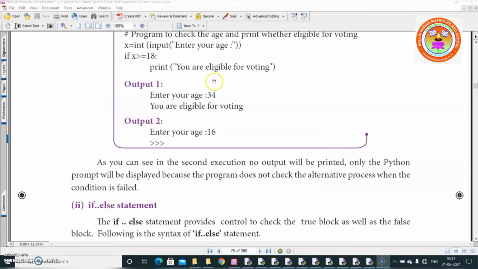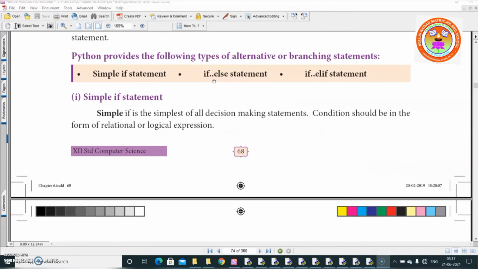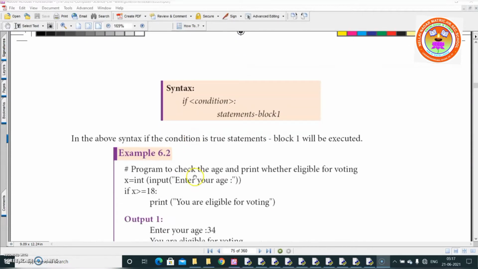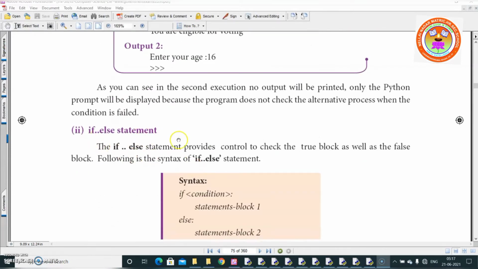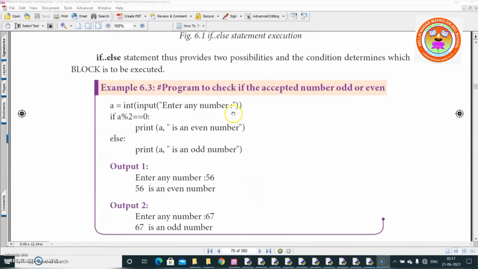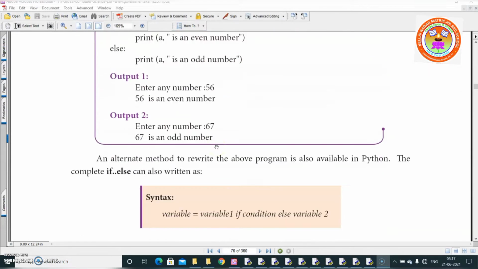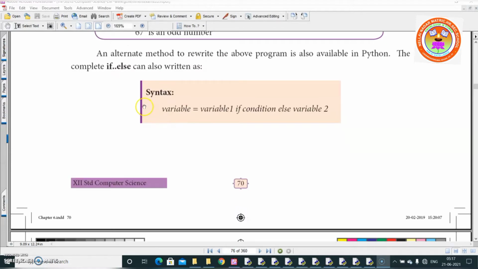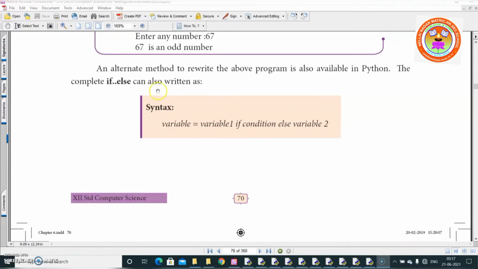So this is simple if statement and the example, then if else statement, syntax and the example, and then flowchart and the example which is given in your textbook. Then I explained about this one. What is this? Yes, control structure. But under control structure, see here, an alternative method to rewrite the above program.